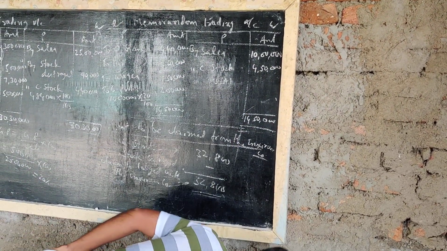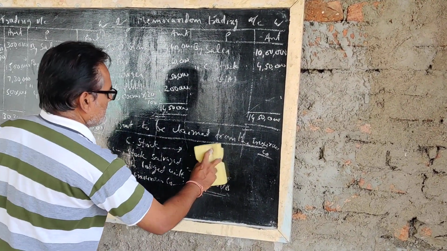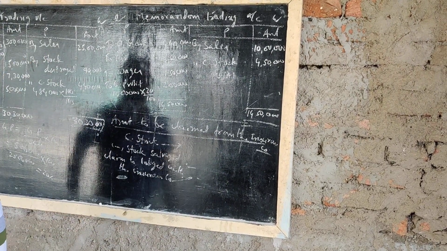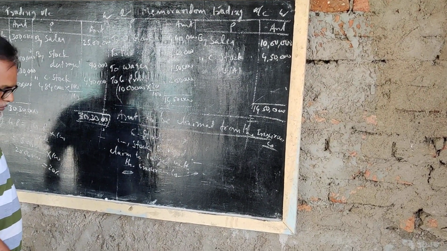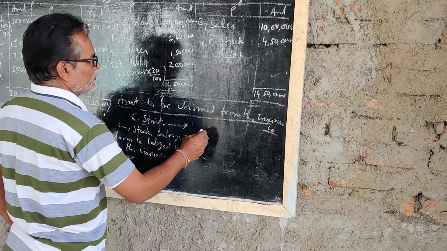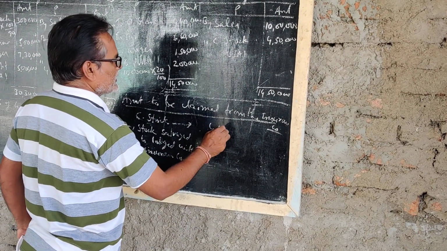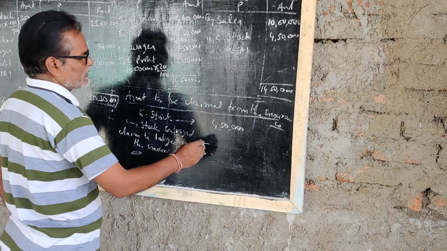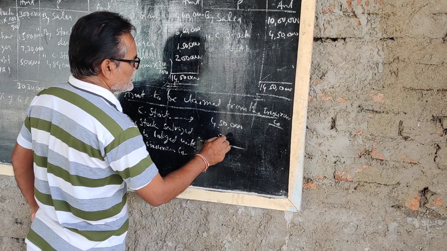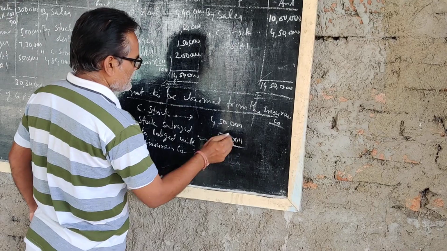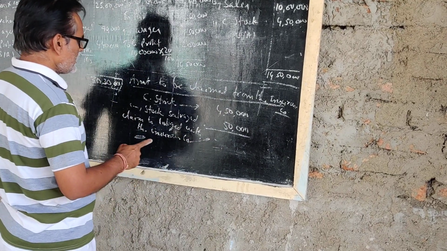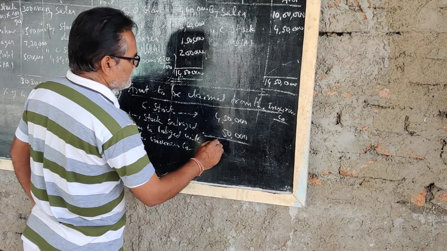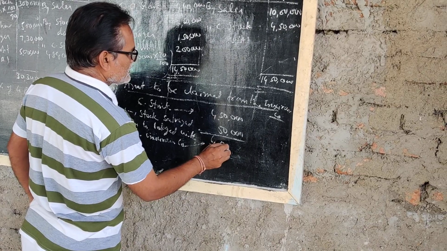Now the amount to be claimed from the insurance company. Closing stock 4,50,000 rupees. Stock salvaged, given in the first paragraph, 50,000 rupees. Amount to be lodged with the insurance company, 4 lakhs rupees.